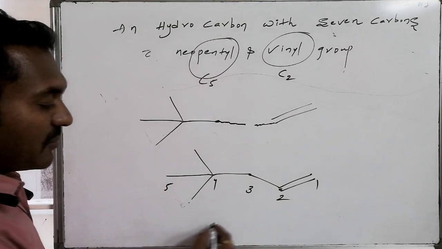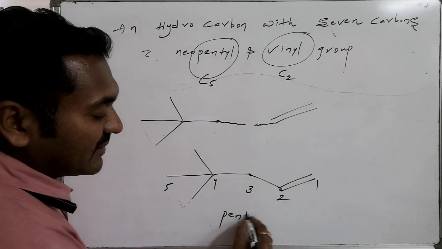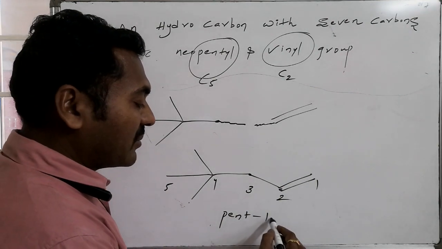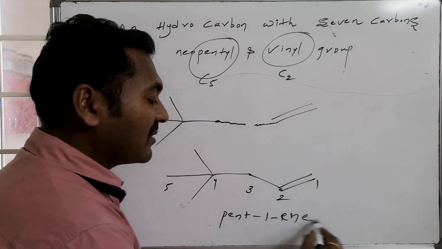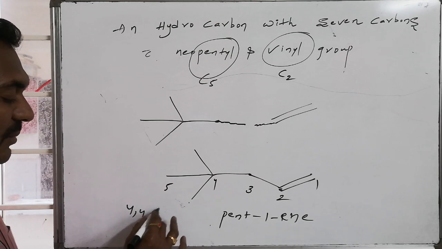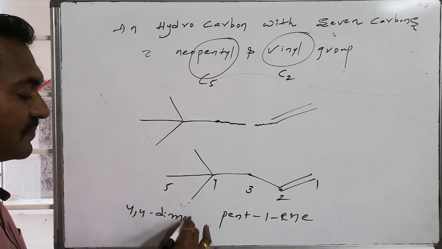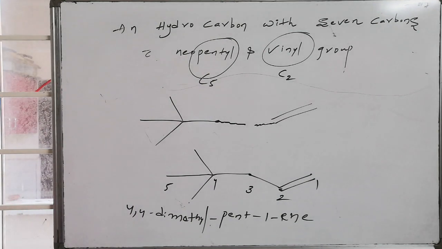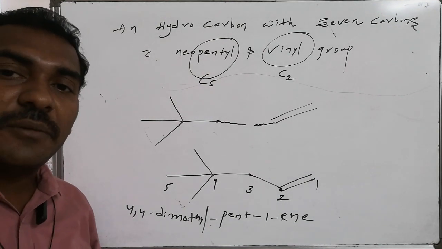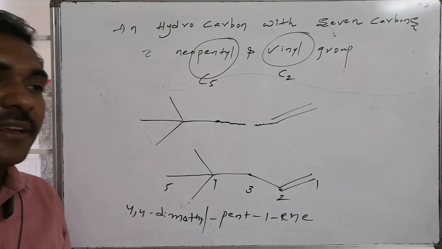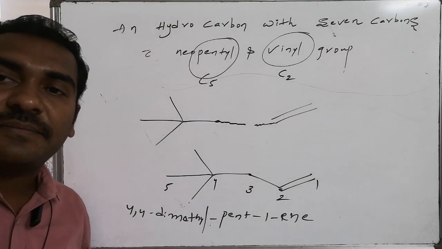Hence the name of the compound becomes a 5 carbon containing system, pent, with a double bond at one position, that is pent-1-ene, associated with 2 methyls at the fourth place, that is 4,4-dimethyl. 4,4-dimethylpent-1-ene is the name of the system.